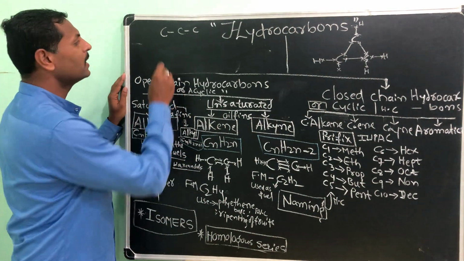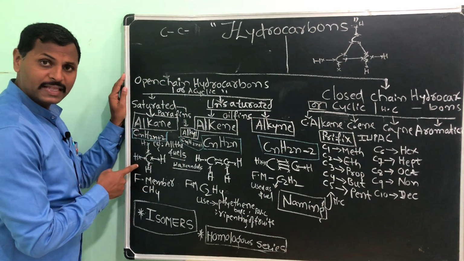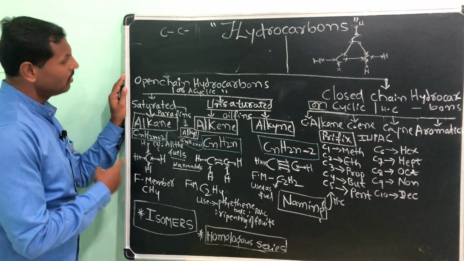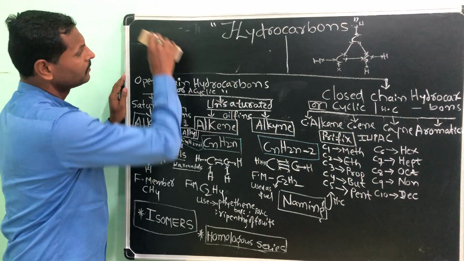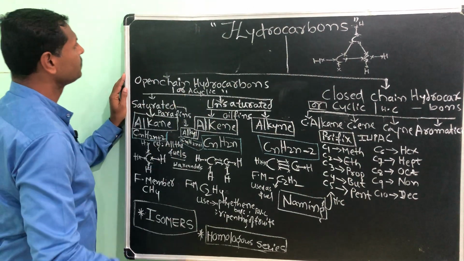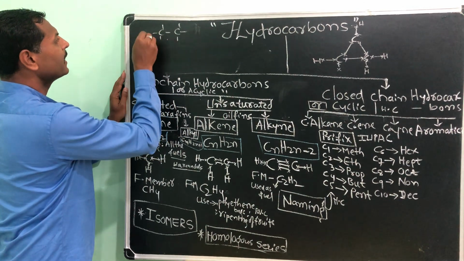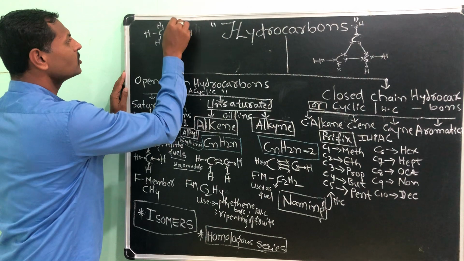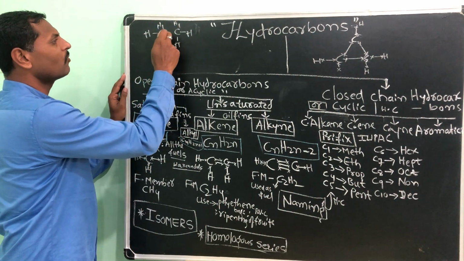Already I have given you one example, methane, and naming and everything we will discuss in a while. I am taking a carbon chain here, only 2 carbons. You all know that each carbon should have how many bonds? Four bonds. That is why 1, 2, 3, 4, 1, 2, 3, 4.